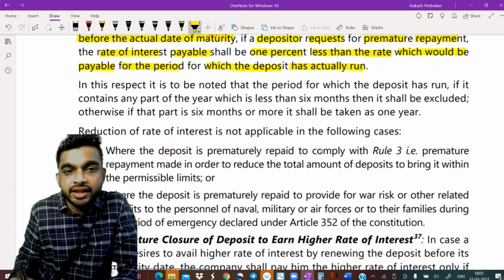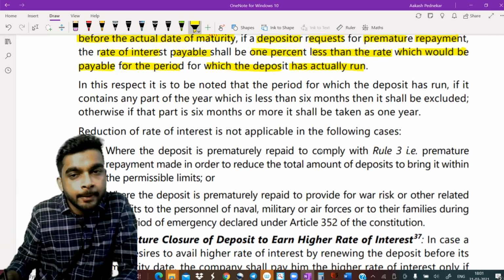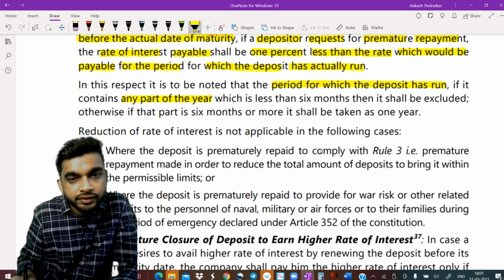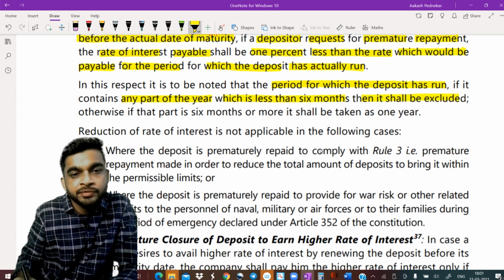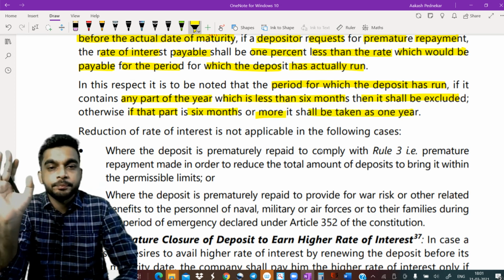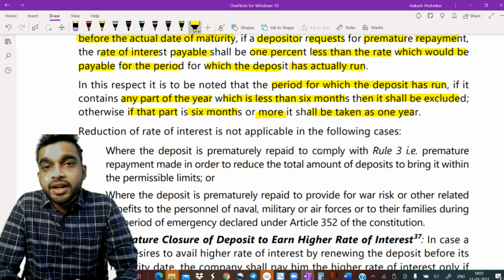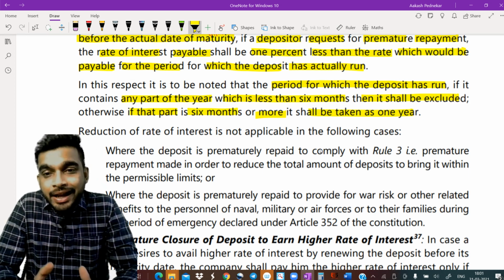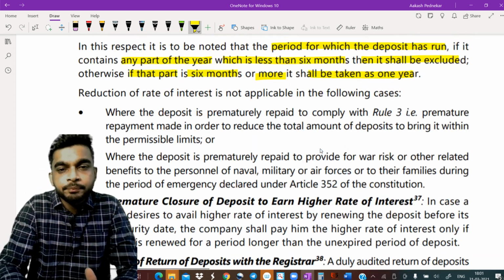Now they clarify. In this, note that the period for which the deposit has run, if it contains any part of the year which is less than 6 months, then it shall be excluded. Otherwise, if that part is 6 months or more, it shall be taken as one whole year. I hope the concept is crystal clear to you all. Now, let's look at the next point.